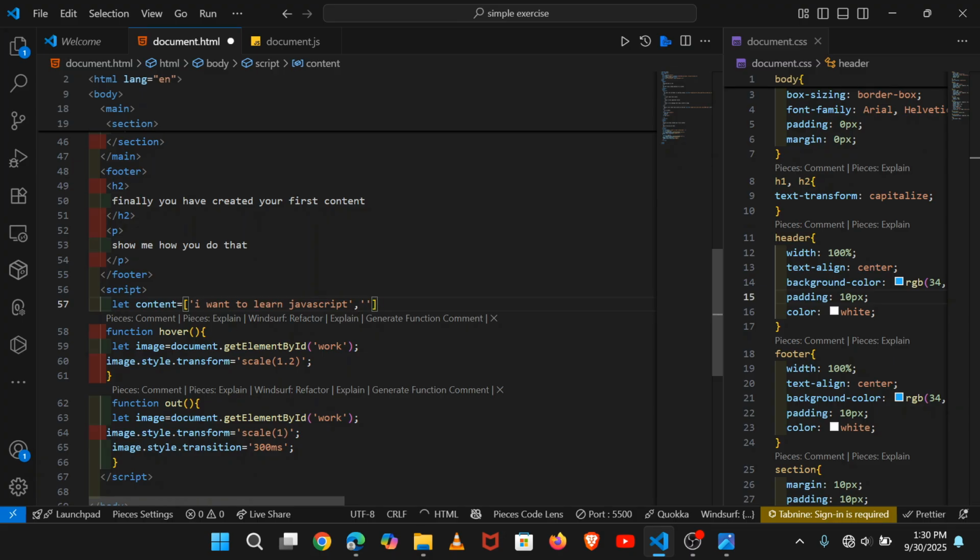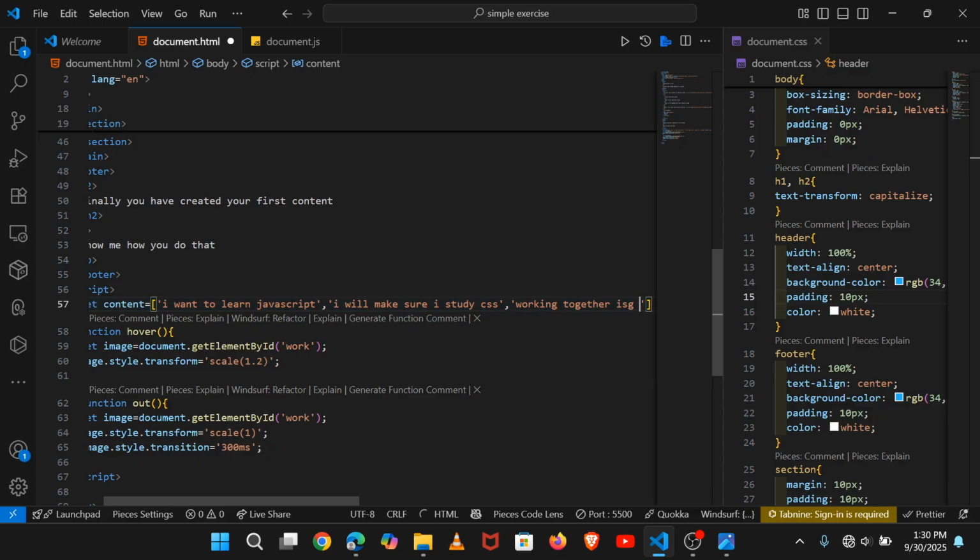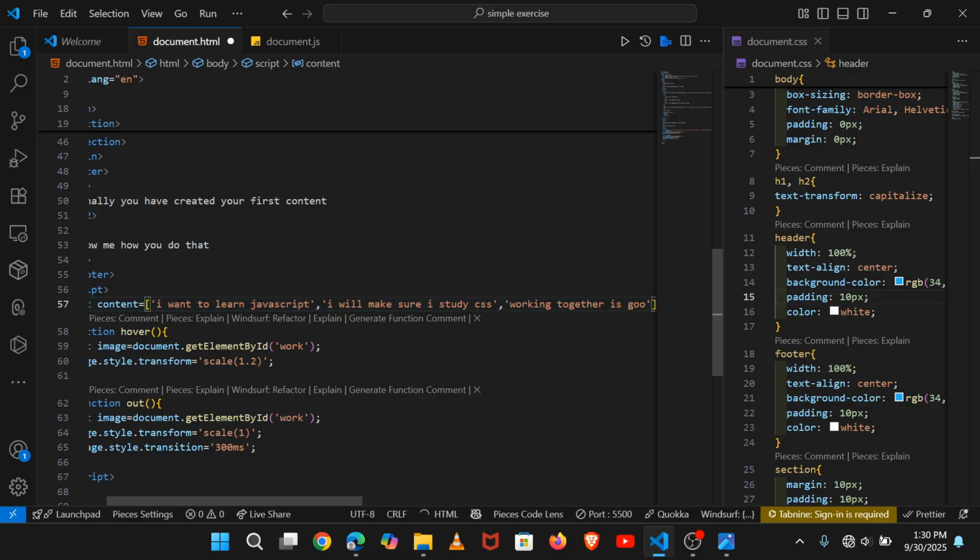Then the second: I will make sure I study CSS. And again you create another simple text called working together, the easy good, like that. Good. Yes.